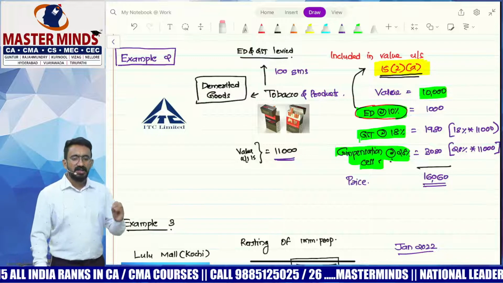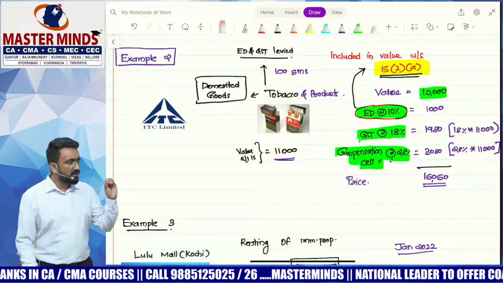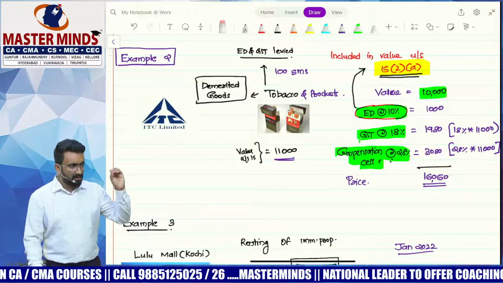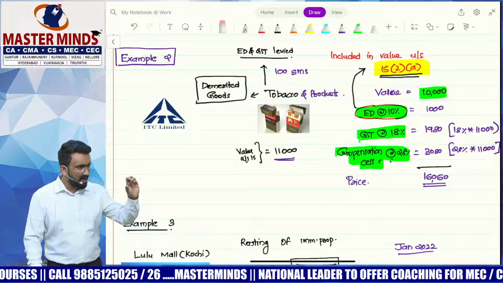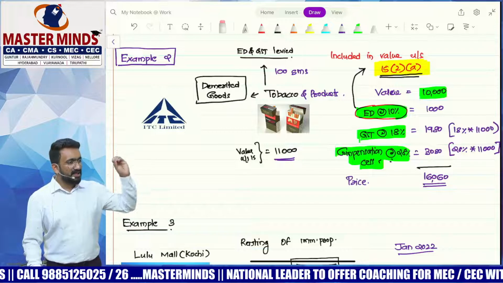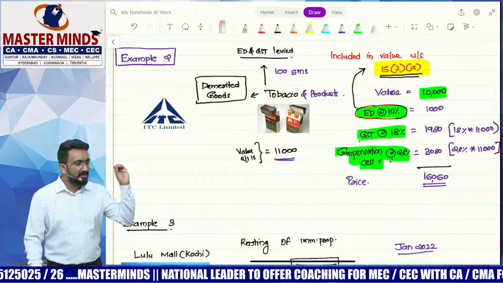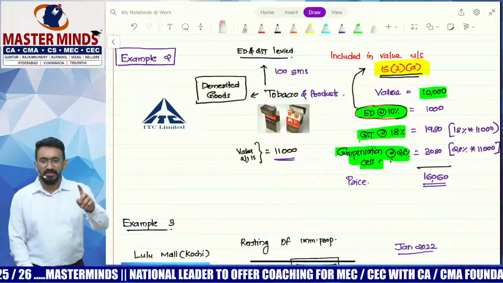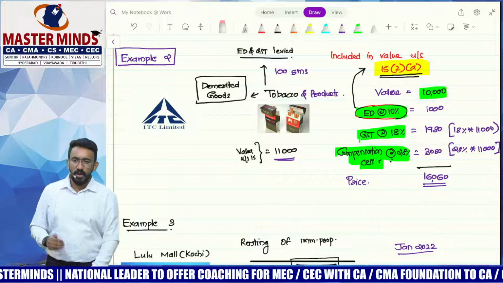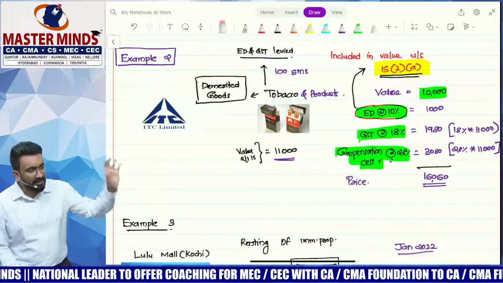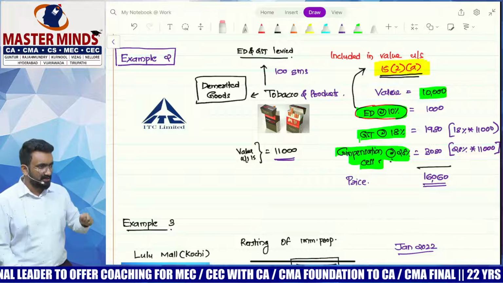So that means that the MRP at which the product is sold to the customer would become 16,060. 10,000, 1,000, 1,980, 3,080. All this I have to add, which means that even the excise duty, cess, GST, everything at the end of the day is collected from the customer. So that's also a very important one. When will I add something to the value? Only if I collect it from the customer. Something that I have received, I have collected.